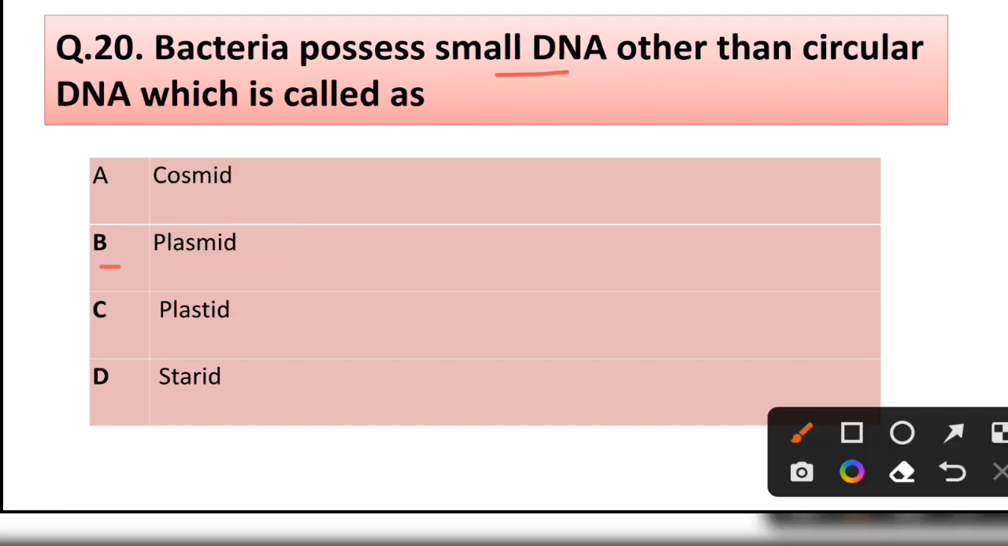Question number 20. Bacteria possess small DNA other than circular DNA, which is called as cosmid, plasmid, plastid, steroid. Correct answer is option B, plasmid.